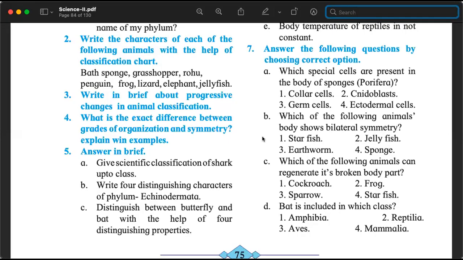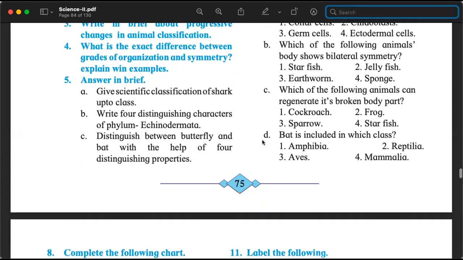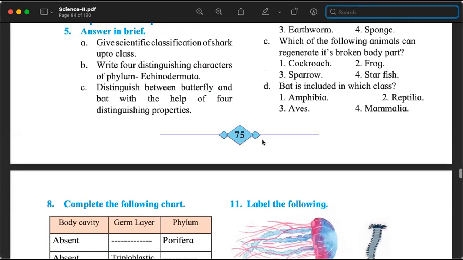Question number 3, we have completed. Question number 4, we have completed. In question number 5, we have completed B and D. What remains to be answered are question number 5A and 5C. Now we can. It says, give scientific classification of shark up to class.